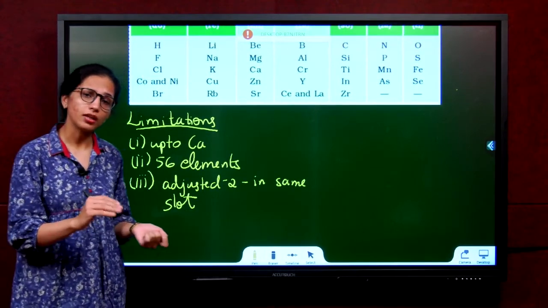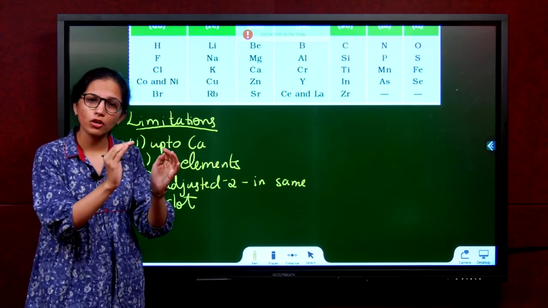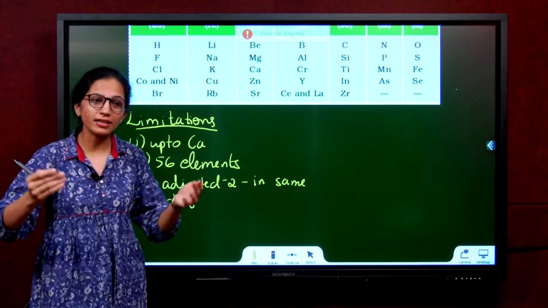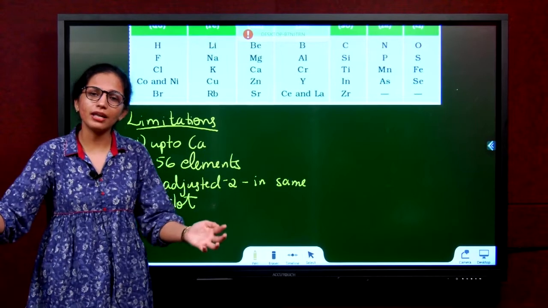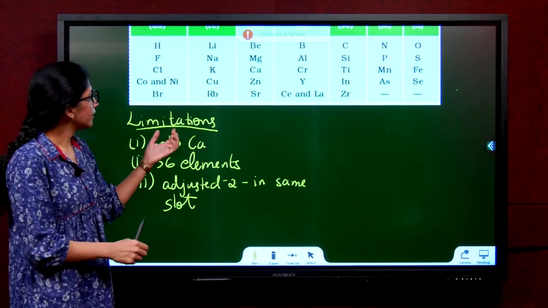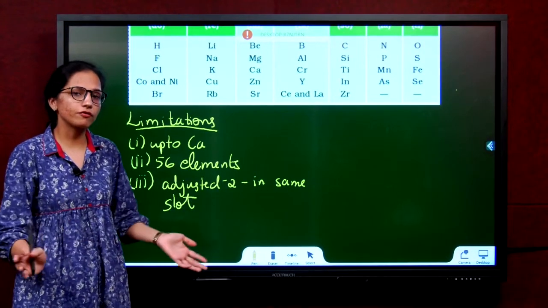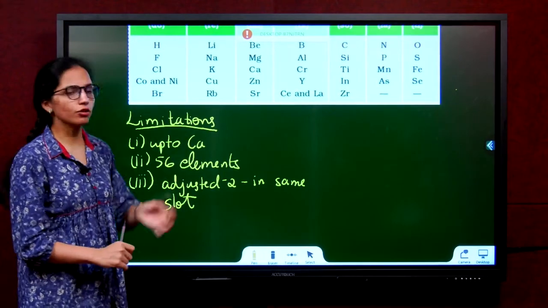Just imagine, when Dobereiner started, there were few elements. When Newland made the law, there were some more. Obviously, science was still evolving, advancing and learning new things. It would have grown, and we would have discovered more elements. But he thought, no, we are 56, maybe nothing is going to happen in the future. He assumed this is it, and he grouped them.